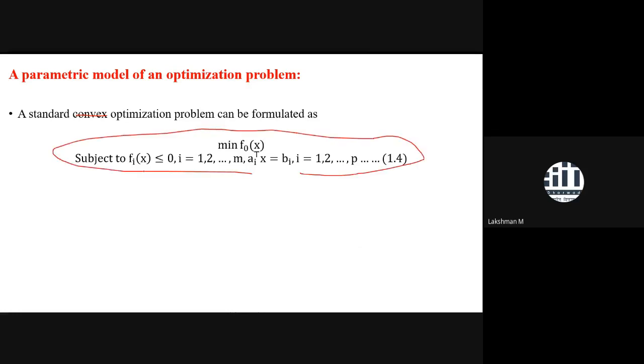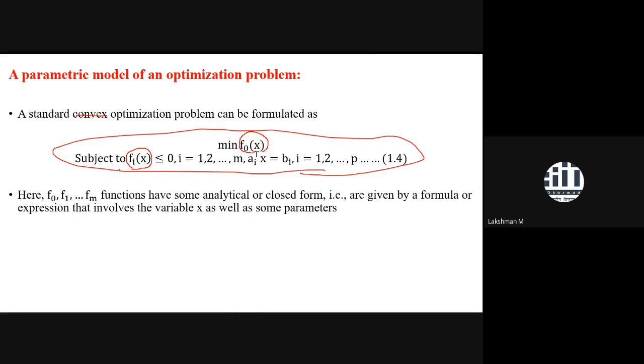So what is happening here? This is the parametric modeling of an optimization problem, where we know the explicit form of the functions. We know what the objective function is, we know what the constraint functions are, we have every piece of information about all of these. Based on our convention, we know everything. So here also, if it is a convex problem and we have an explicit idea of the objective function and the constraint functions, then we also know about their convexity. That means f0, f1, f2, all of these are convex.